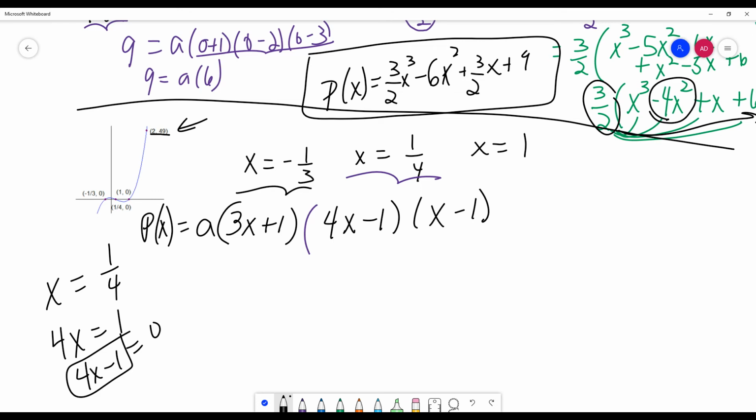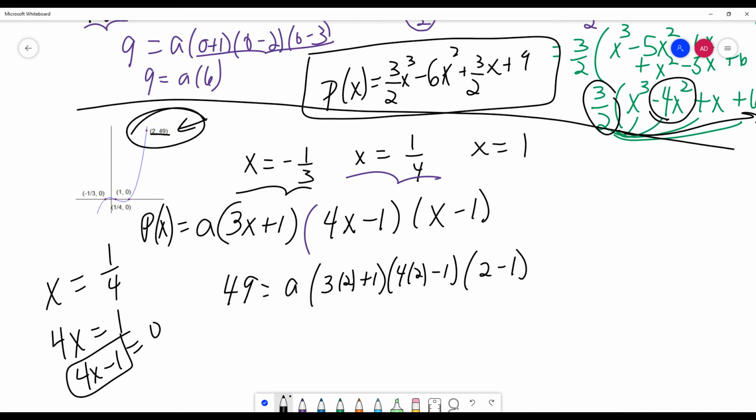All right, whew, here we go. When p of x, which is y, is 49, my x is 2. So I'm just going to put a 2 everywhere I see an x. The reason I'm doing this is because I'm trying to find the leading coefficient. If I just left it without the a, I won't know if it actually passes through that point. So by finding the a, I will find the true curve that's going to pass through the point (2, 49) and pick up all these x-intercepts.